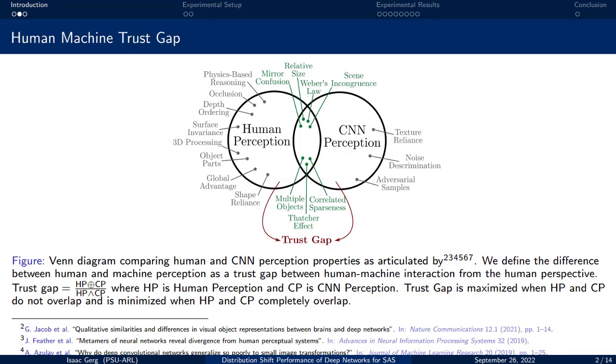We believe we can explain some of these findings by examining the difference in human and convolutional neural network, or CNN, perception models. Here we show several properties of human and CNN perception as determined by several recent sources cited at the bottom of the slide. We see that the majority of properties present in human perception are not present in convolutional neural networks. This disparity creates a trust gap between humans and machines as they perceive the world quite differently.